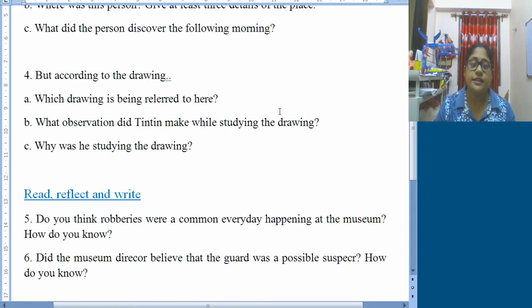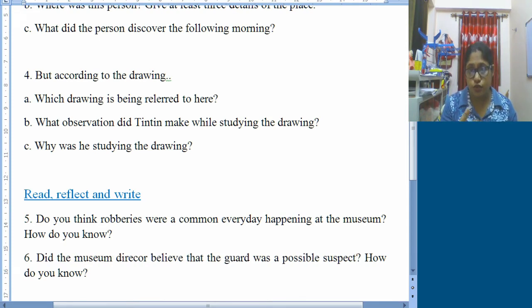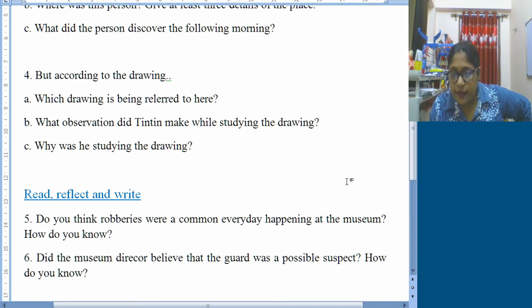Number 6. Did the museum director believe that the guard was a possible suspect? Obviously not, because he did not believe so. That we can understand from the text only. How do you know? On page number 71 we find that the director is saying that he is above all suspicion and he had been working there for a long time.